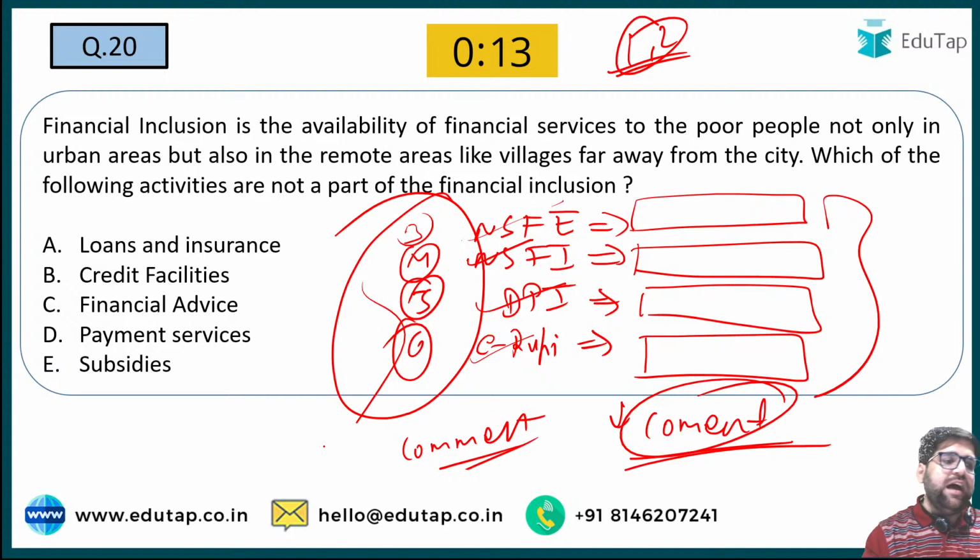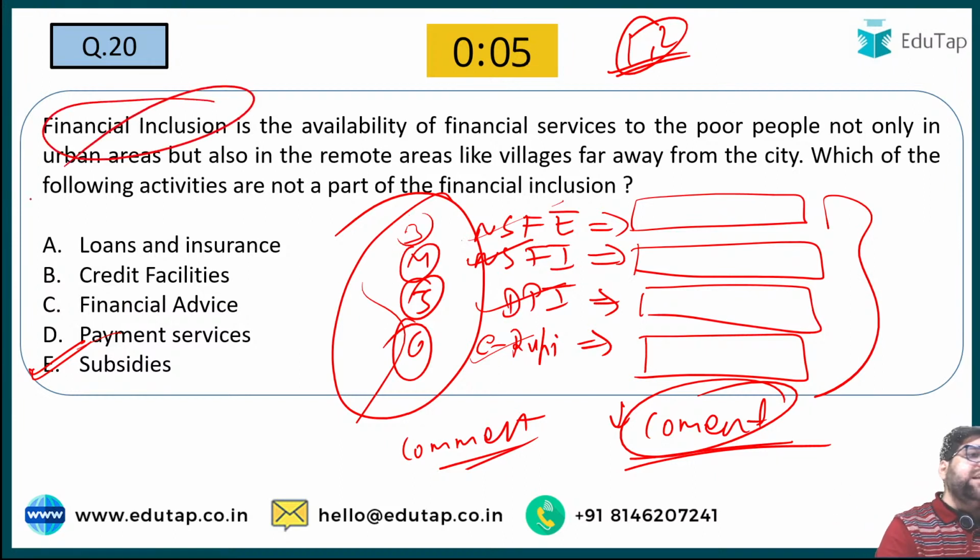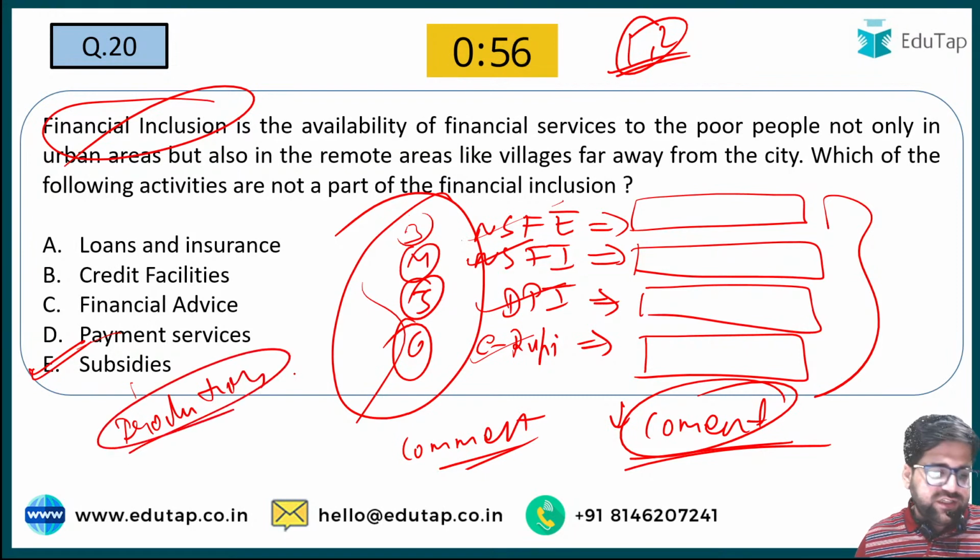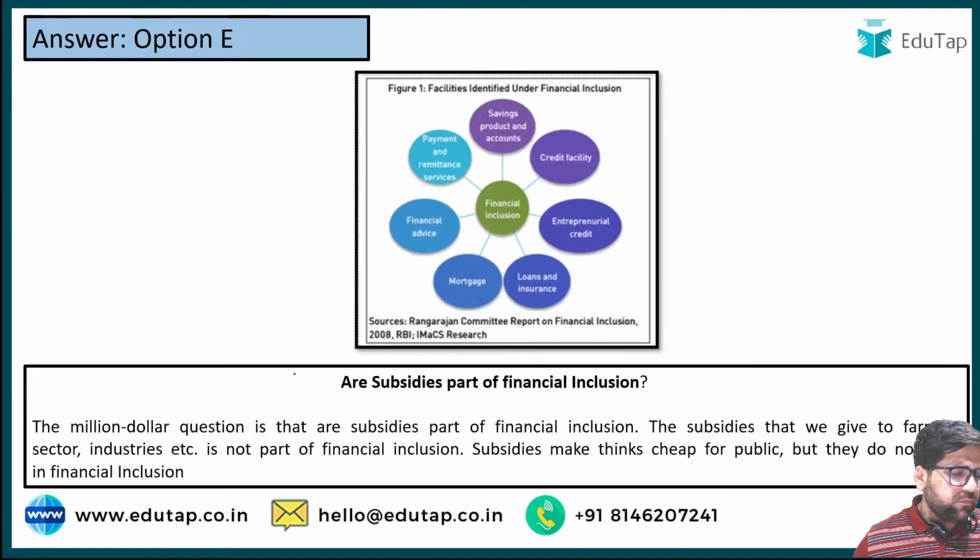Yes, the answer to this particular question will be subsidies. Subsidies are not included under the net of financial inclusion. Why? Because subsidies are not given just for promoting financial literacy concepts. They are given for production purposes. That's why subsidies are not a part of financial inclusion. Yes, Manas is saying National Strategy for Financial Inclusion.